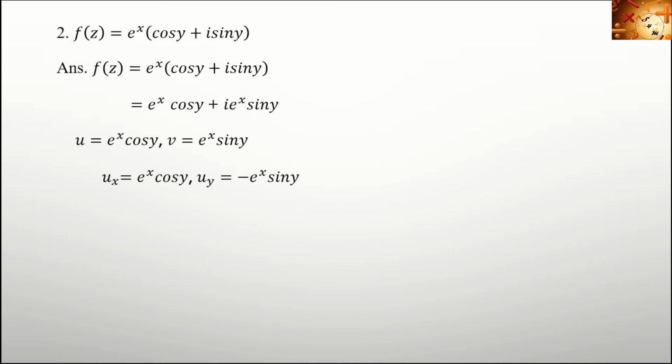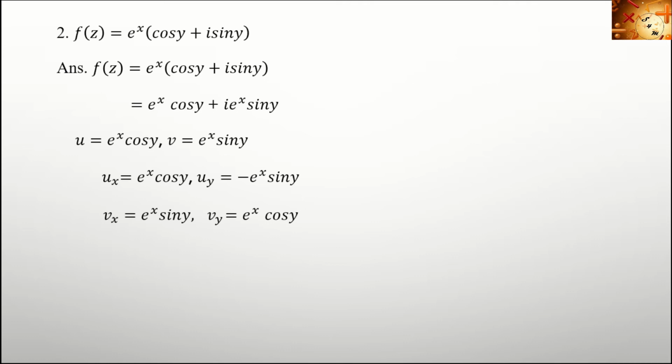Similarly, what is uy? With respect to y, keeping x as a constant. So e raised to x is constant. Then the derivative of cos y is minus sin y. So uy is equal to minus e raised to x into sin y.